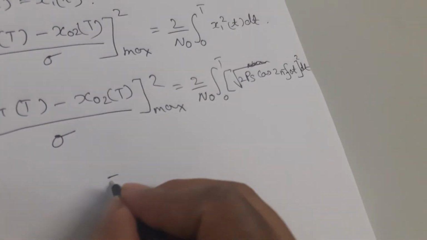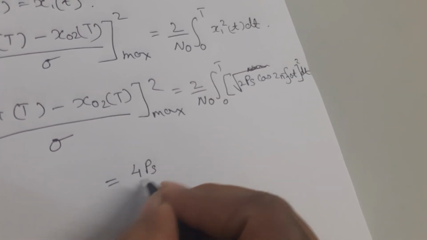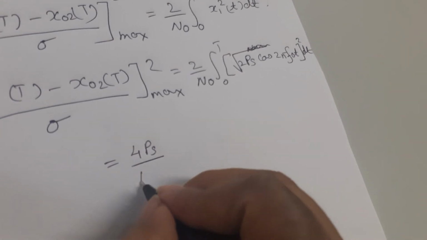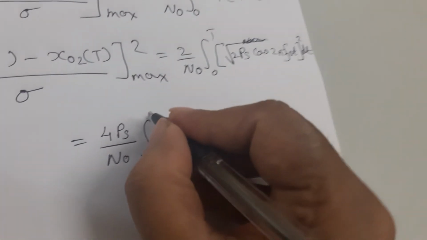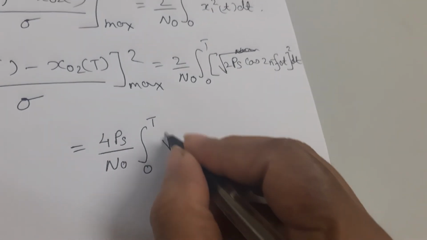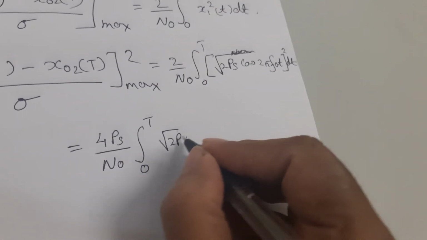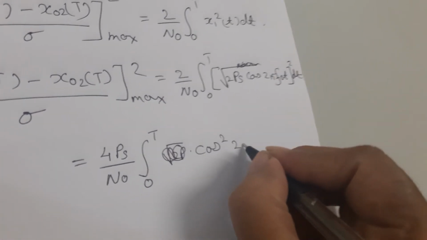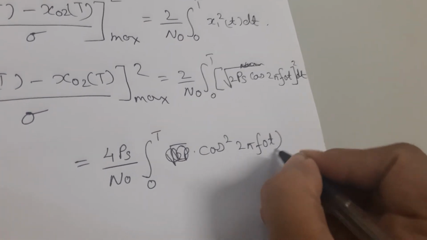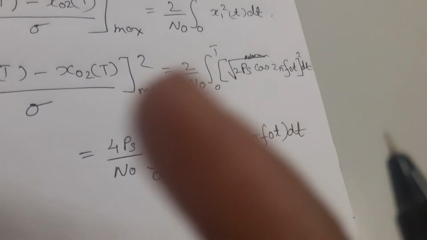This can be further written as 4Ps over n naught integration 0 to T cosine square 2 pi f naught of t dt, taking 4Ps outside.